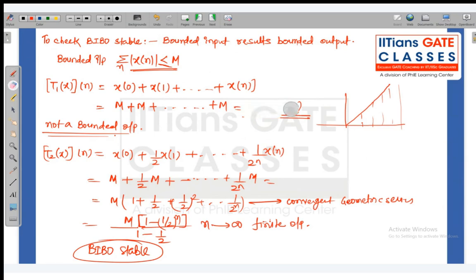Wait, here it is n plus 1. Total how many terms are there? N plus 1 terms are there. So n plus 1 into n. So the output is growing linearly with n.